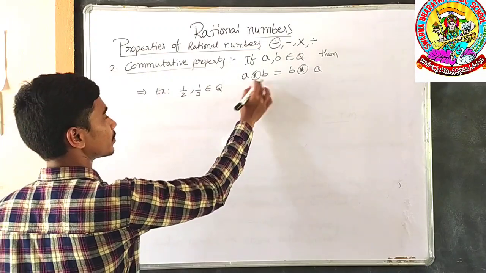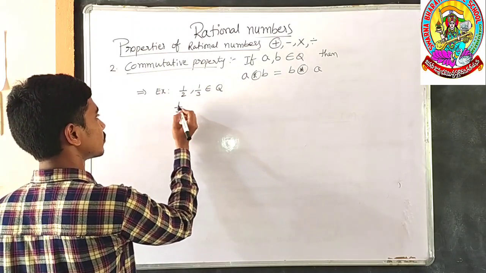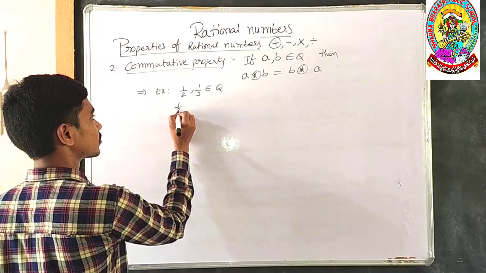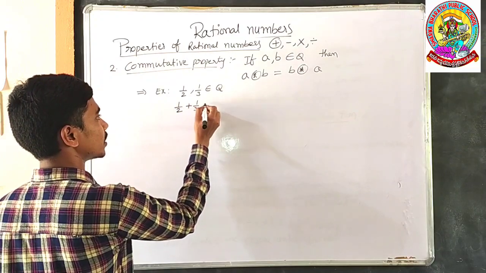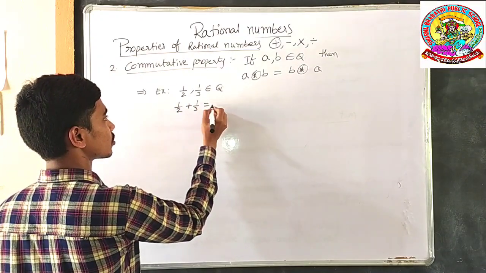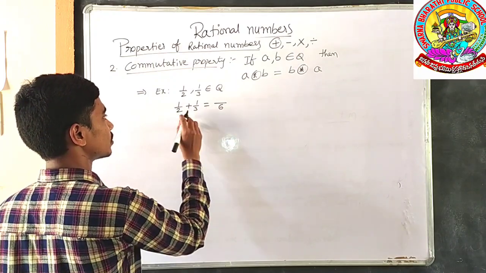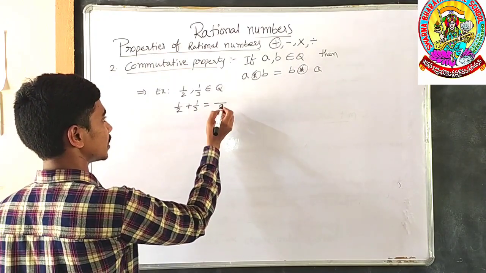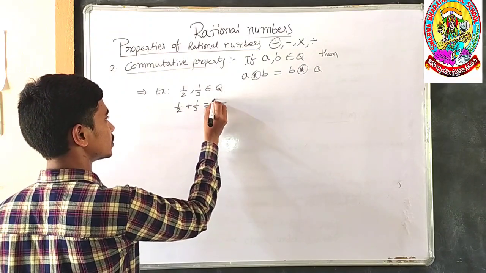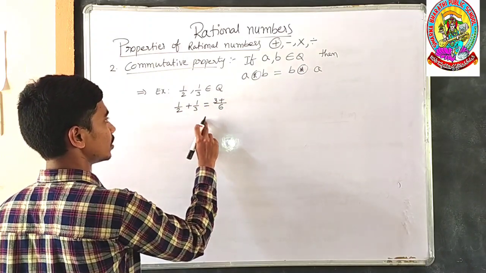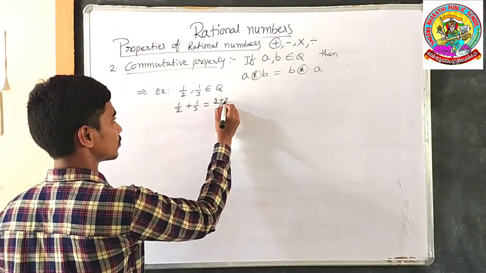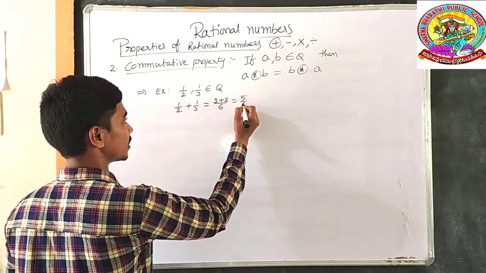Then what will happen? 1/2 plus 1/3 is equal to how much? 2, 3, LCM is 6. In the second table you get 6 by 3 times, 3 into 1, 3, plus in the third table you get 6 by 2 times, 2 into 1, 2, which is equal to 5/6.